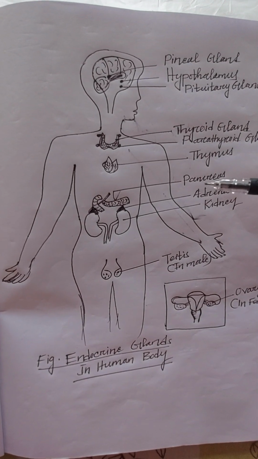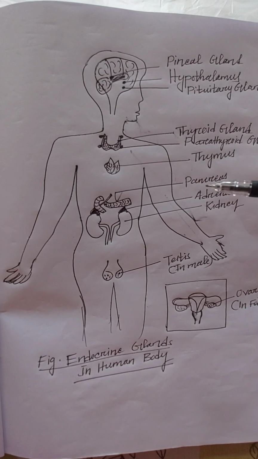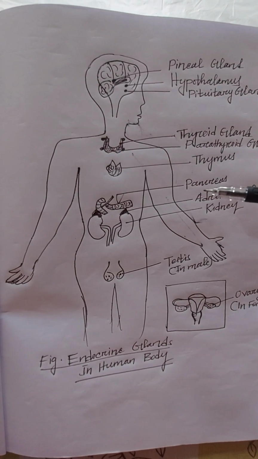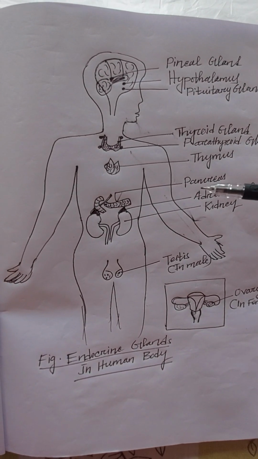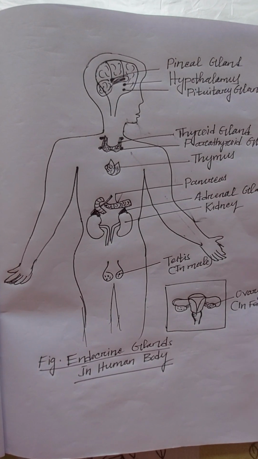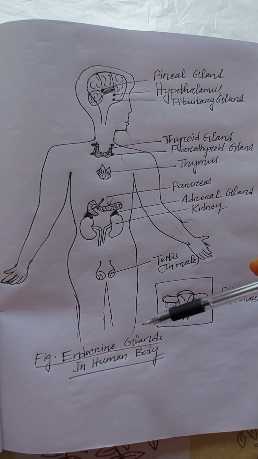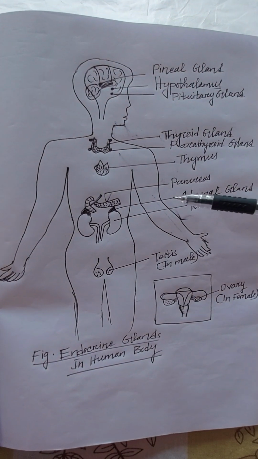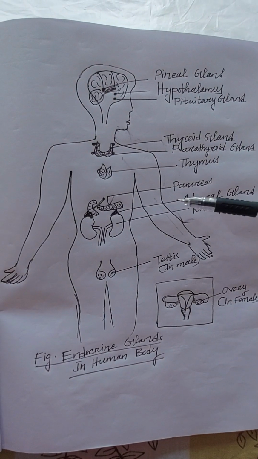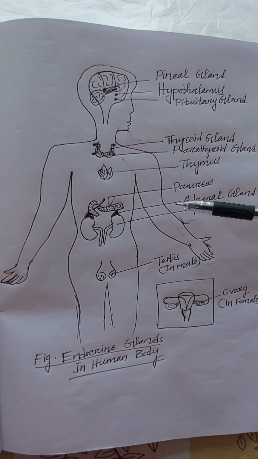Then what is endocrinology? Endocrinology is the branch of science which deals with the study of endocrine glands. Now we have so many questions in our brain, like what are endocrine glands and what are exocrine glands. There are two types of glands, exocrine glands and endocrine glands. Exo means what? Exocrine glands are the glands which have a pipe-like duct to secrete something like enzymes. That is called exocrine glands. And what are endocrine glands?